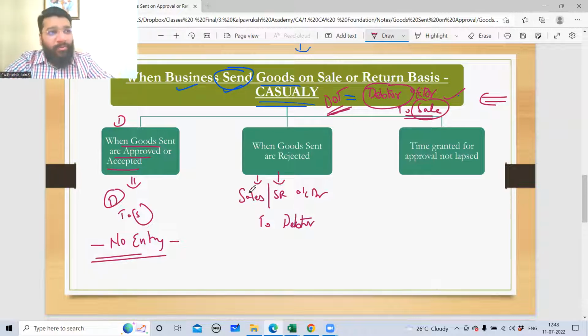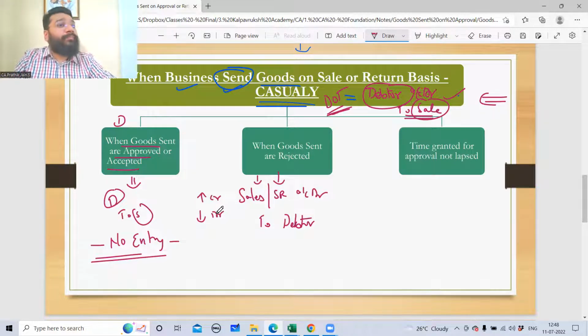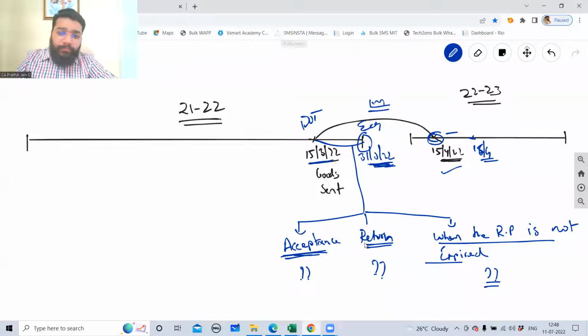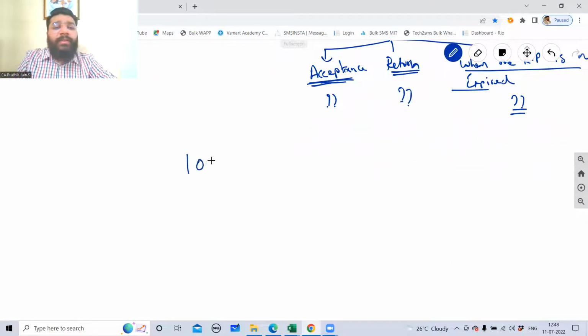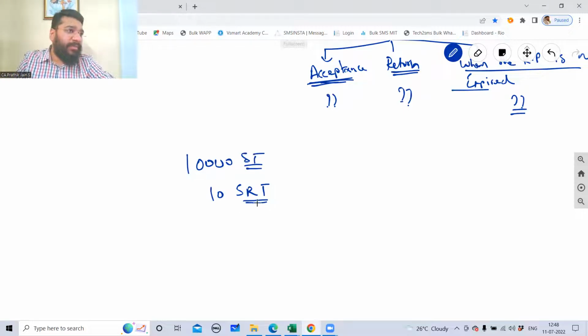Perfect. Super. Now, see, when a sale is happening, to increase sale, we credit it. To decrease sale, you can debit the sales account also. But why do we have sales return? In your business, returns are very, very less. Suppose out of 10,000 sale transactions that you do in a year, there are hardly 10 sale return transactions. This is the sale transaction, this is the sale return transaction. Can you see the quantity is very, very nominal?